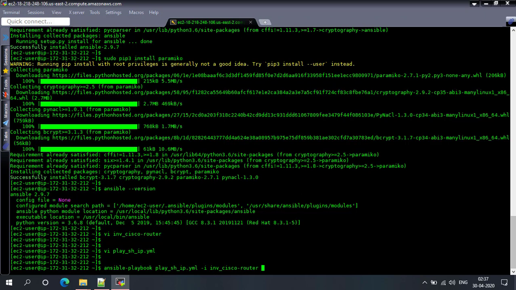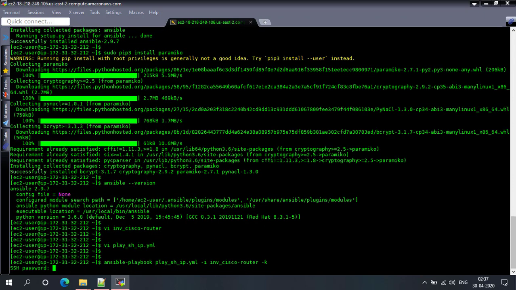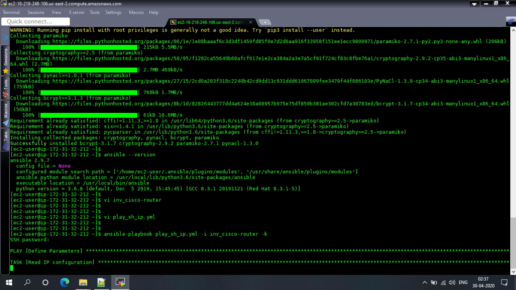I will use that, and then I'll define the parameter -k. -k instructs Ansible to prompt for a password. I am expecting to see an error. I have intentionally not modified those settings so that I can show you. Let's wait for the output.